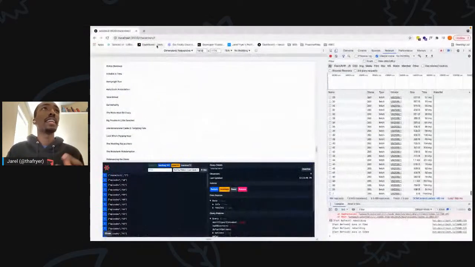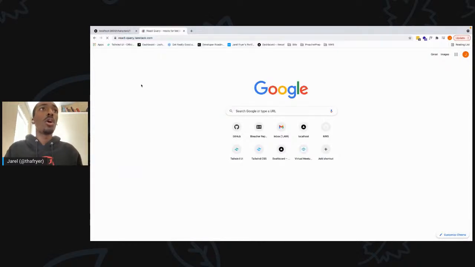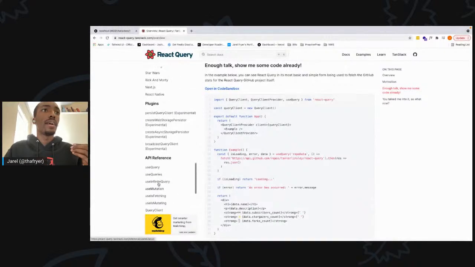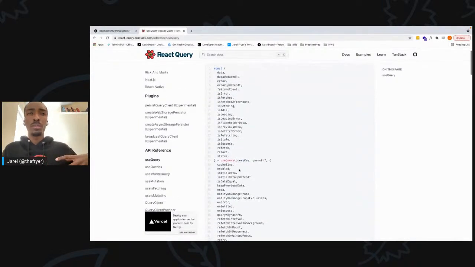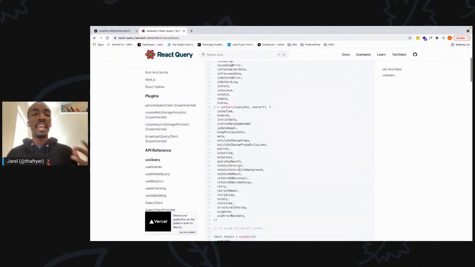But if we go look at the nice React query docs, we can come through here and look at the API for use query. There's a set of defaults that you can override, and they allow you to add a lot of different functionality.